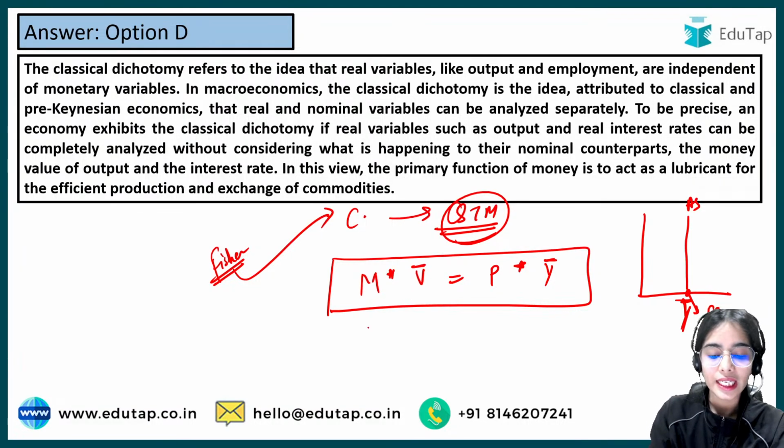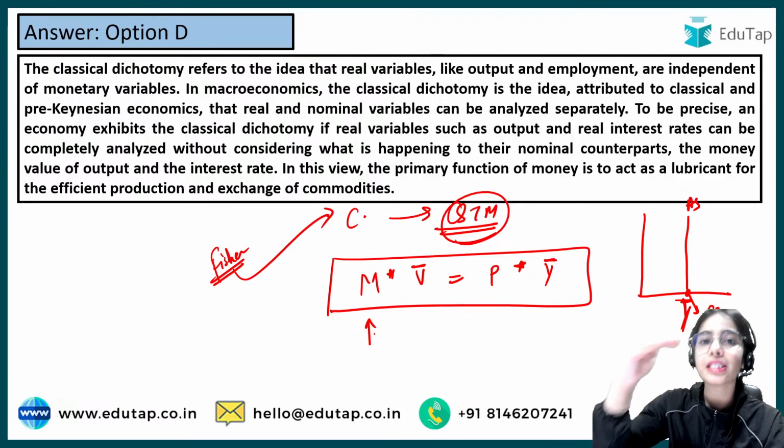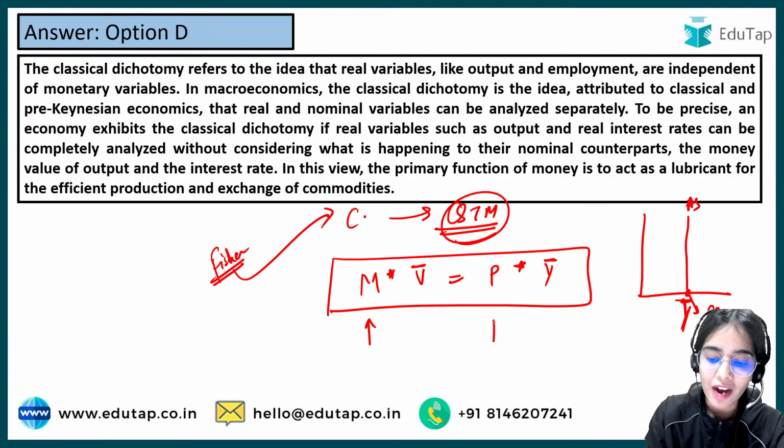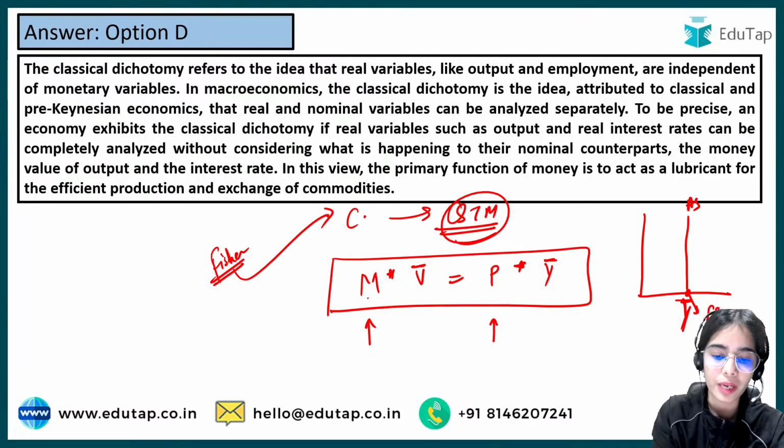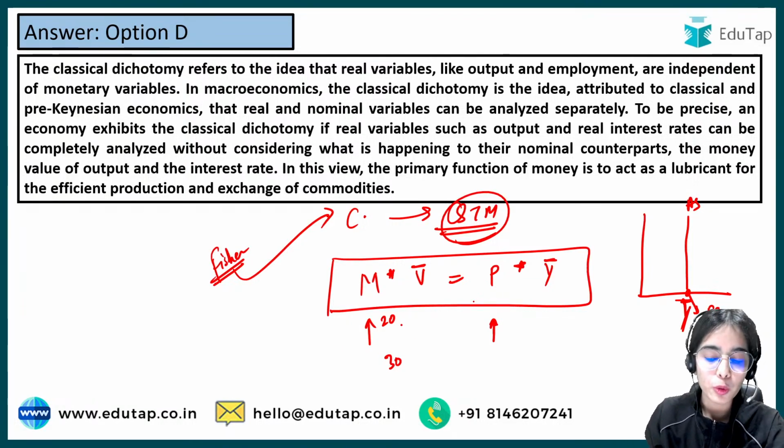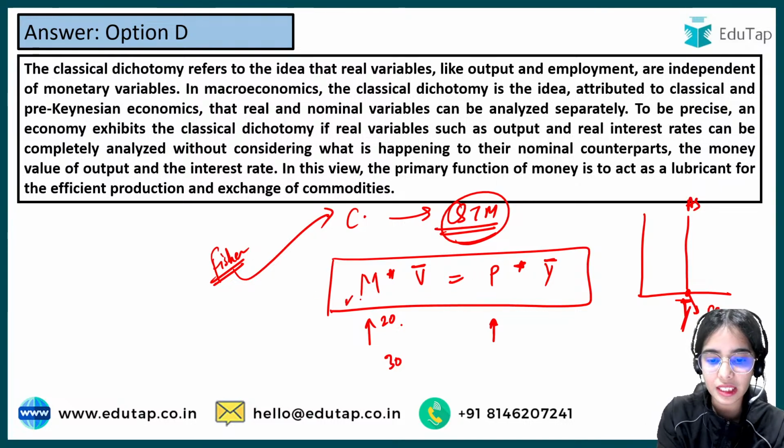If the RBI is increasing the money supply, the prices will have to increase in the same proportion, in the same direction. So if money supply is increasing from 20 to 30, the price level also has to increase in the same proportion. Let's say money supply is 20 multiplied by the velocity, that is 4.